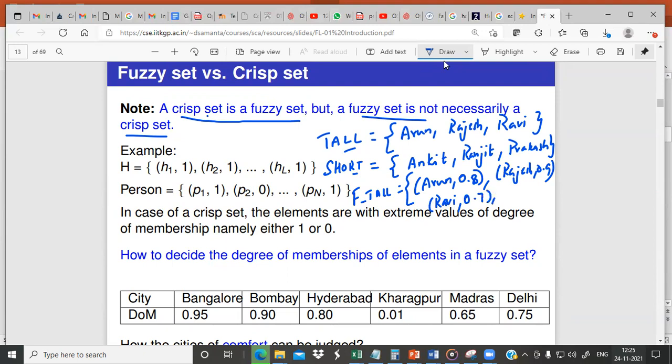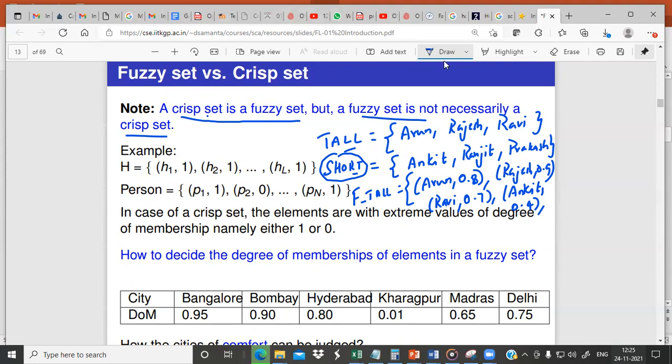Say Ankit. Now Ankit also I can include. Even though Ankit is in the short set, I can include him, and I can assign some value for his degree of tallness. So I can say that his degree of tallness is 0.4, a relatively low value for tall.